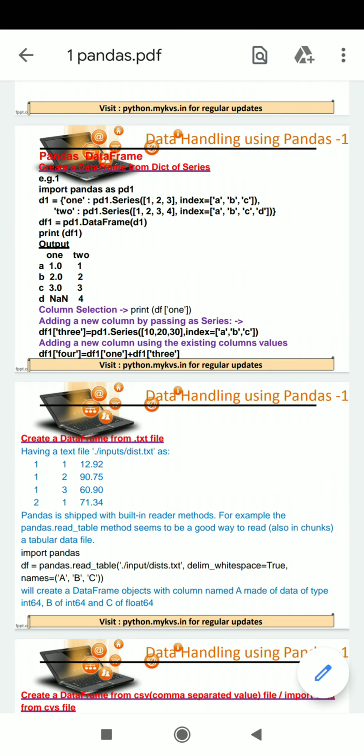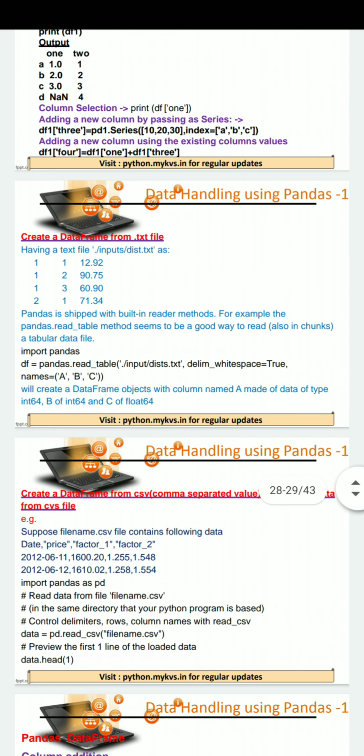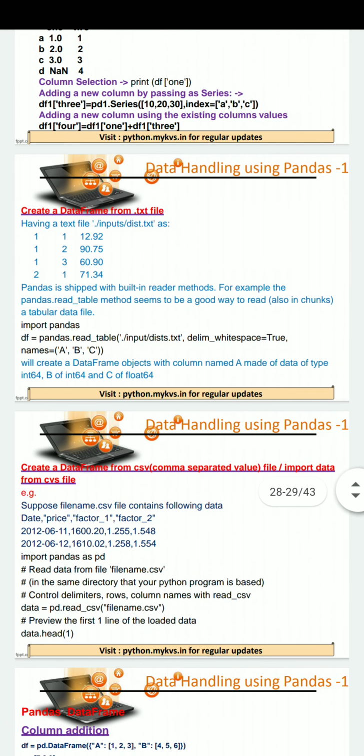That is to create a data frame from any text file. Students, we can create a data frame with the help of any text file where data are in a formatted manner.